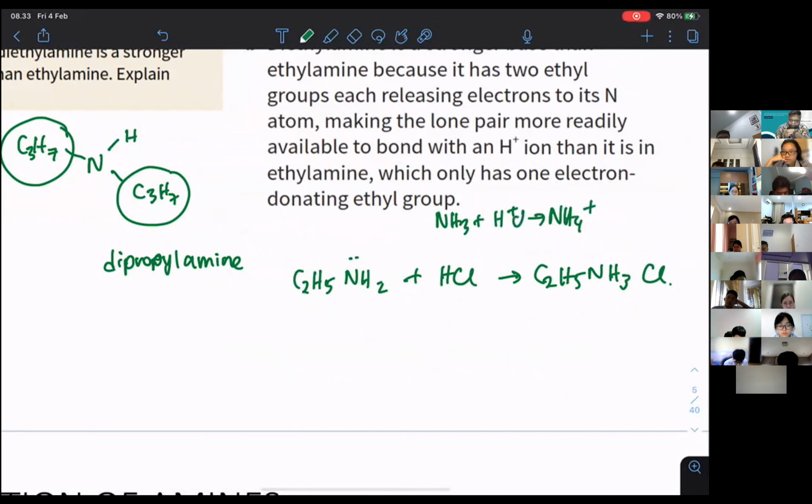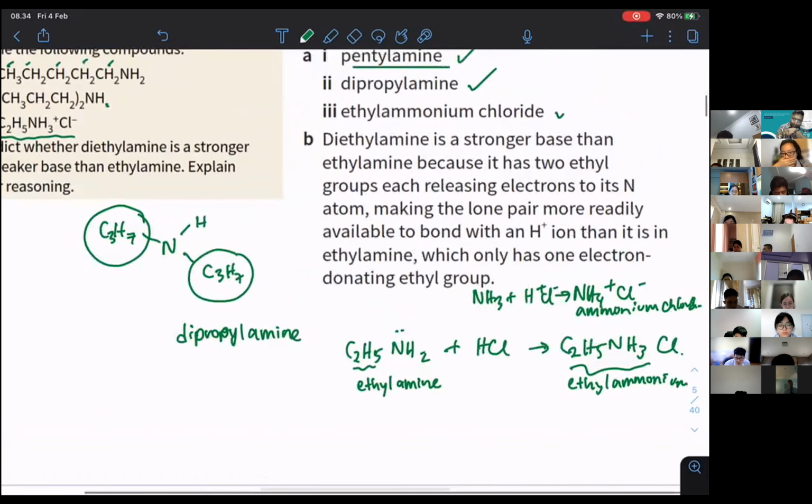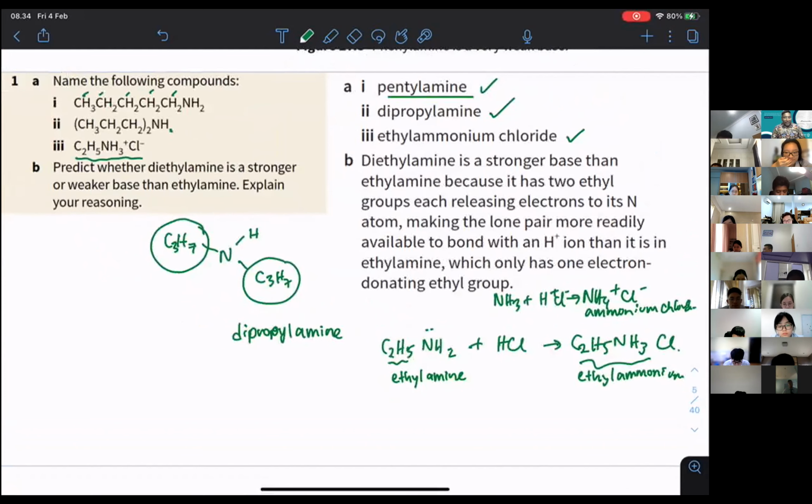If it is HCl, I will call it ammonium chloride. The same thing: this is ethylamine, so this is going to become ethylammonium chloride.